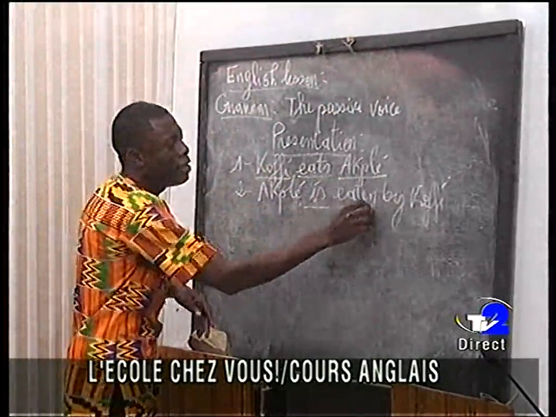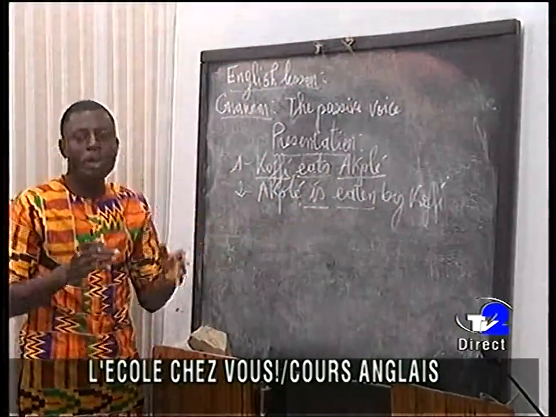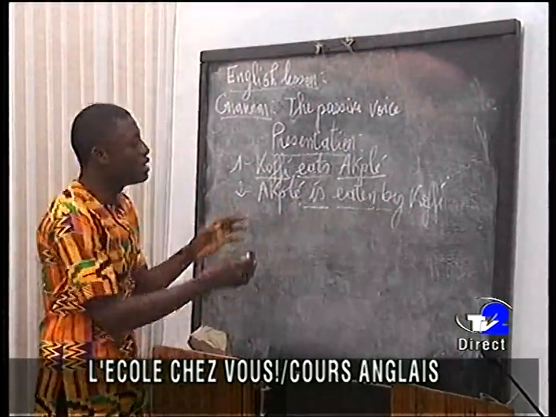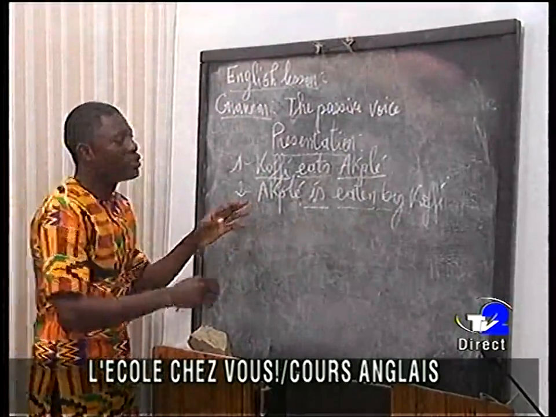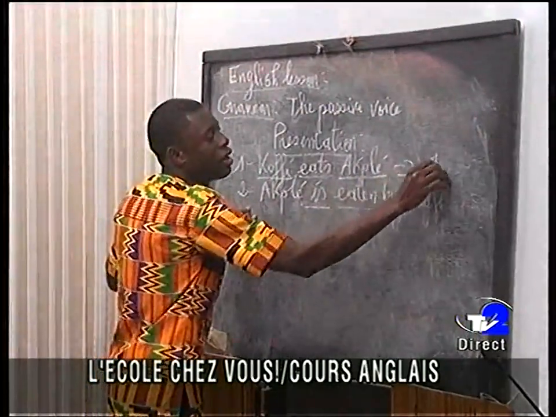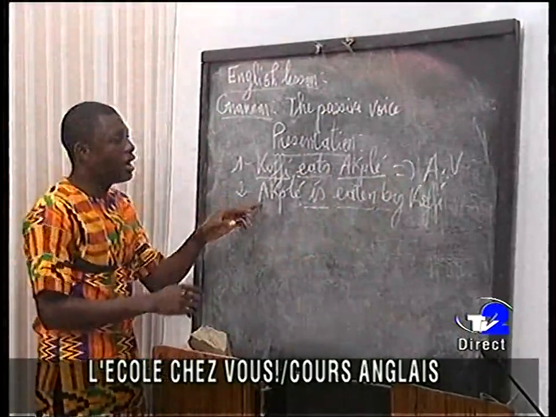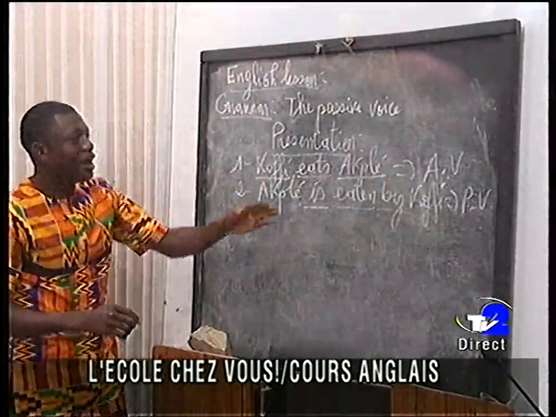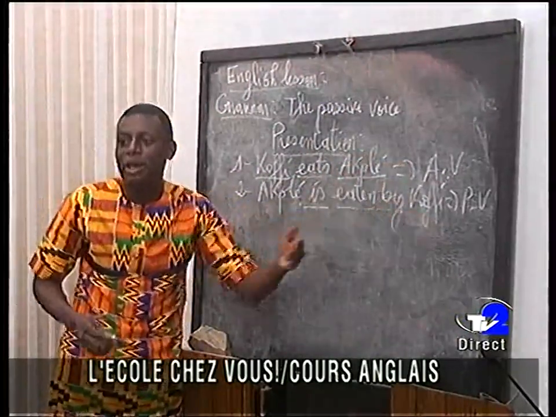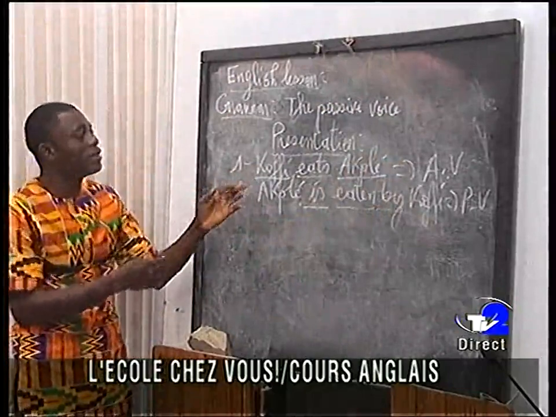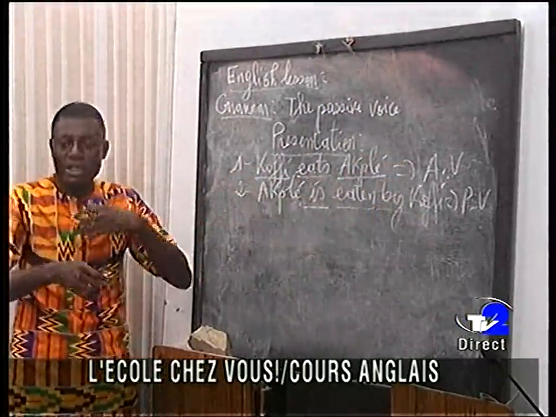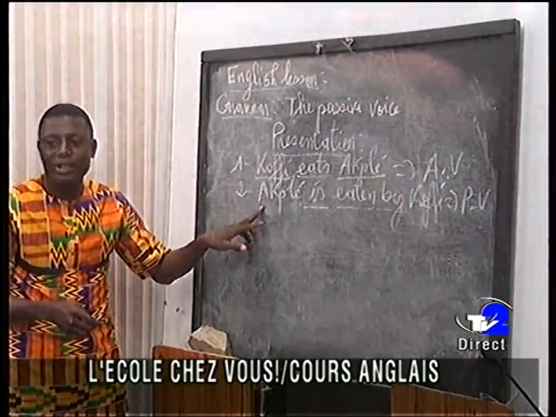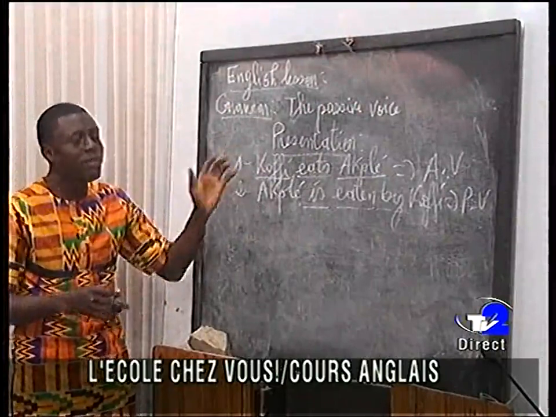Now we have another element that is new, that we call PP, past participle, and we have by Kofi. So this sentence is a passive voice. Active voice is when the subject does the action, but in passive voice, the object becomes the subject. That is the change between active and passive voice.